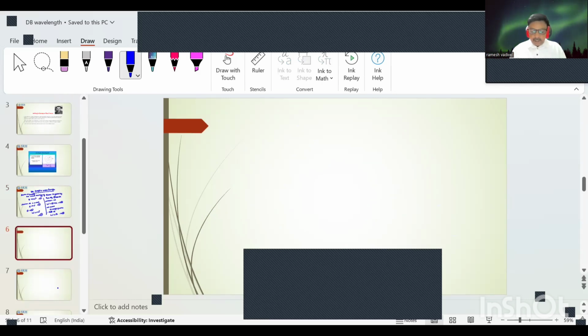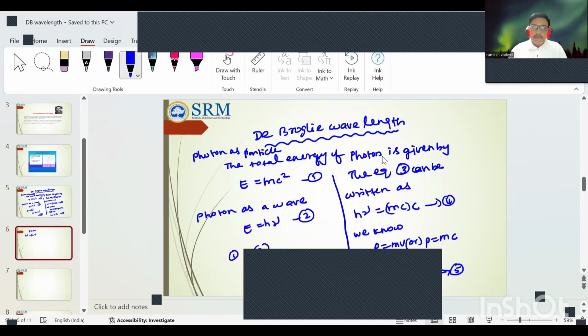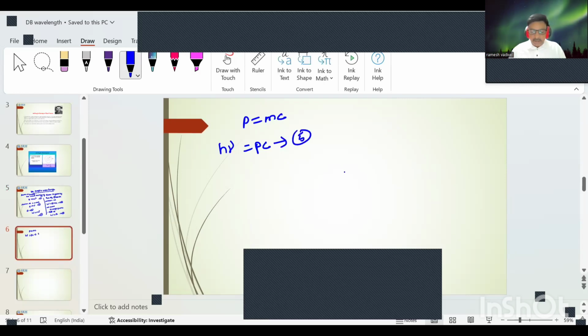Now we consider the momentum p is equal to mc. Therefore h nu is equal to pc, which is equation number 5.